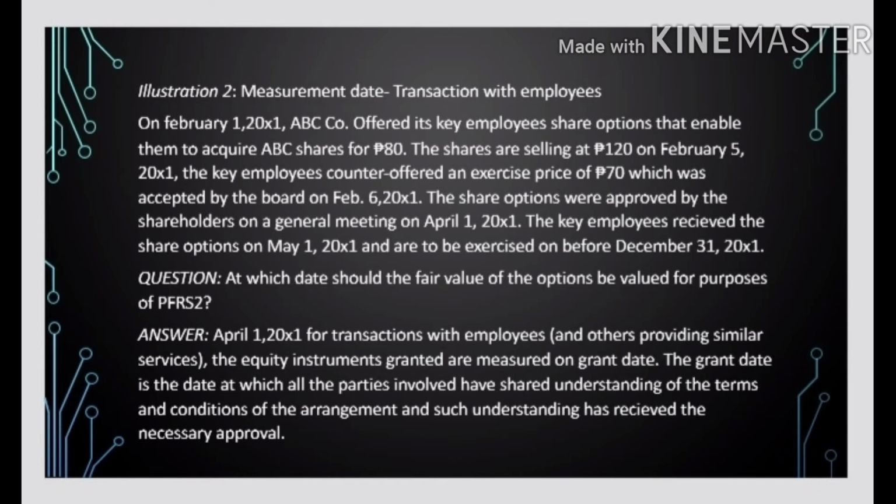So here is the answer. April 1, 20X1, for transactions with employees and others providing similar services. The equity instruments granted are measured on the grant date. The grant date is the date at which all the parties involved have a shared understanding of the terms and conditions of the arrangement and such understanding has received the necessary approval.